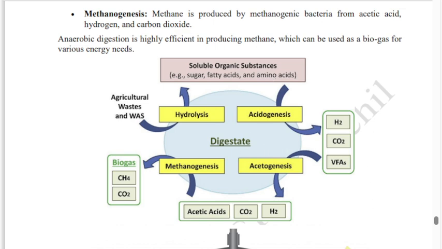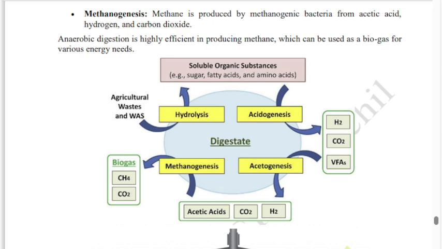In acidogenesis, the smaller molecules like the sugar, fatty acid, or amino acid are again organic compounds only. They are converted into organic acids, their corresponding acidic form, maybe lactic acid or acetic acid, or converted into alcohols, or finally converted into hydrogen or carbon dioxide. That process is called acidogenesis.